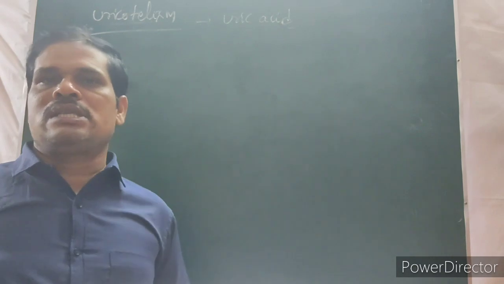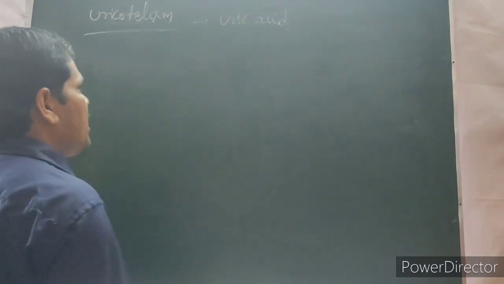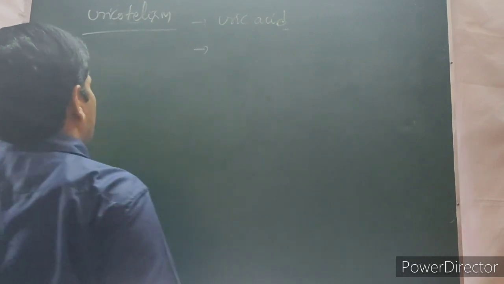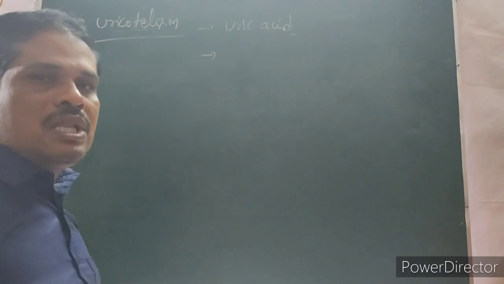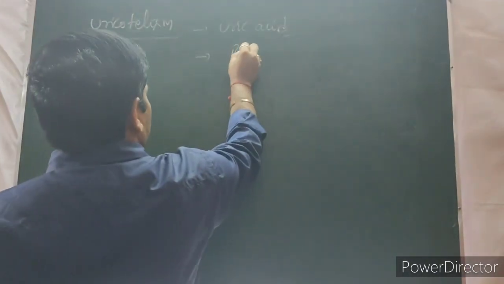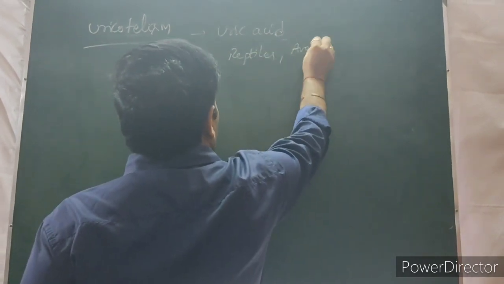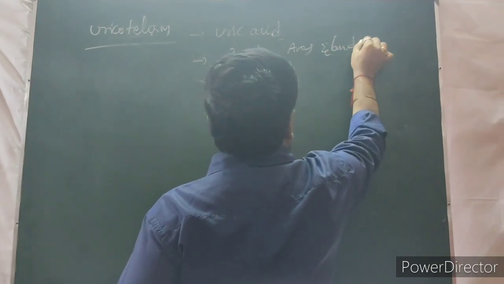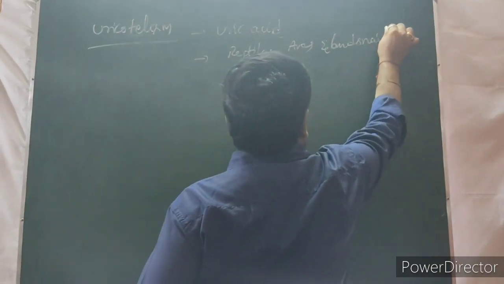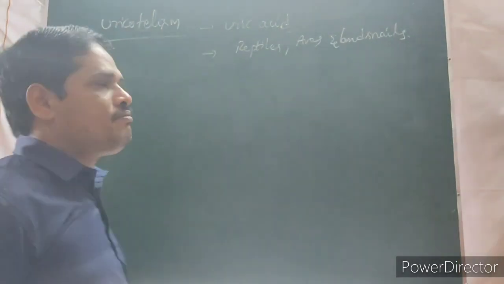Uricotelism is a process to excrete uric acid as a waste product from the body of an organism. Now, what are the examples coming under uricotelism? Reptiles, aves, and land snails are the common examples for uricotelism.